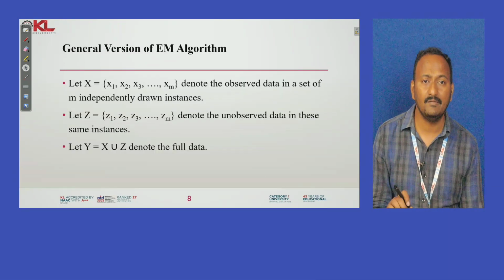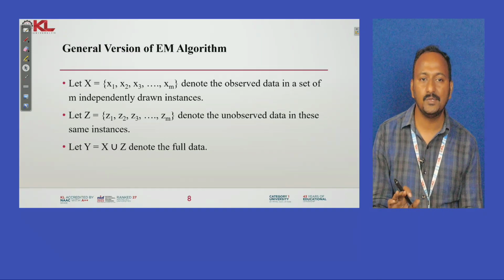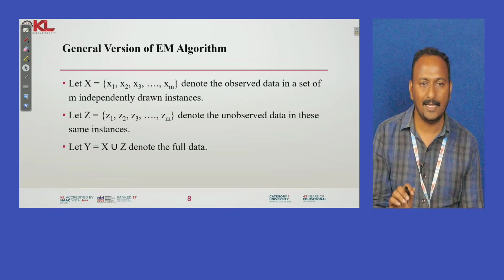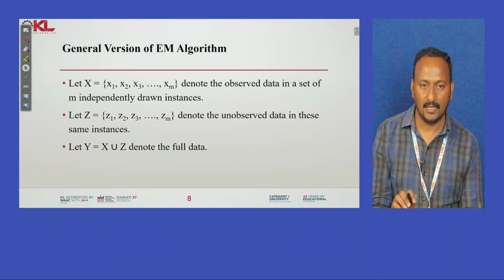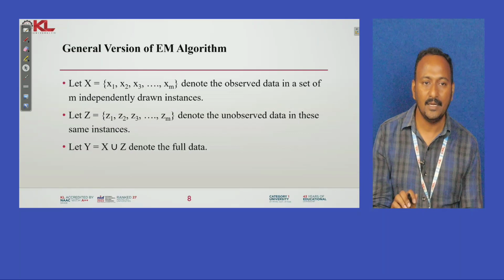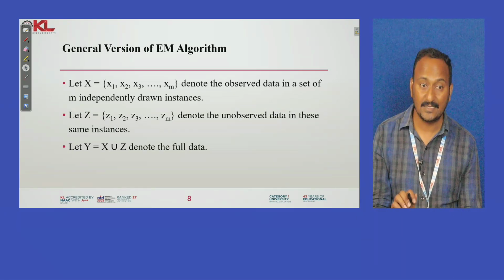And coming to the general version of the EM algorithm, we know that our EM algorithm is used to find the unobserved data. Here I am considering X as a vector having x1, x2 up to xm as the instances. That denotes the observable data in a set of m independently drawn instances, and Z is a set of z1, z2 up to zm, which denotes the unobserved data in these same instances.